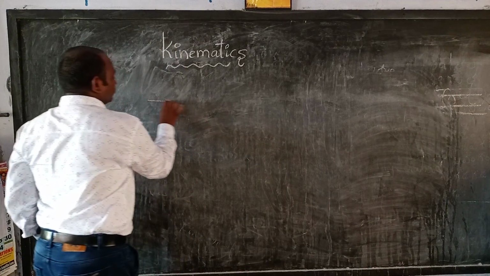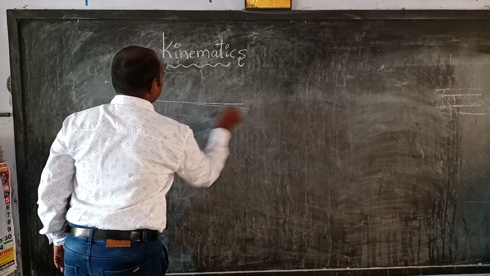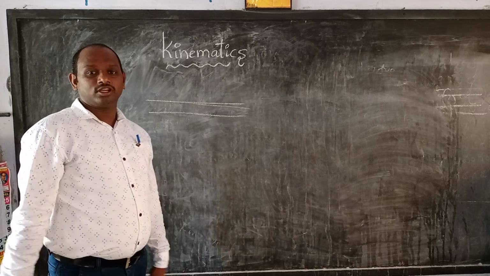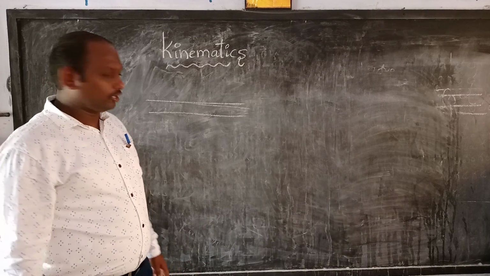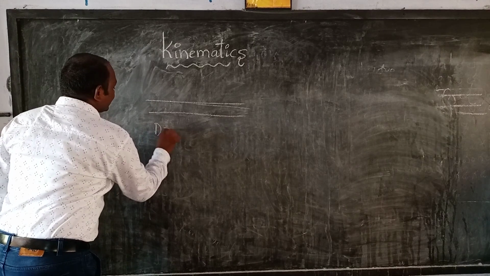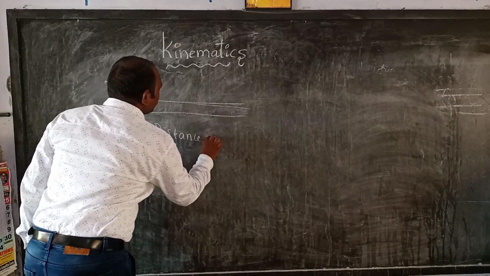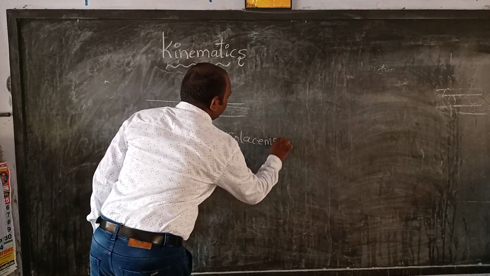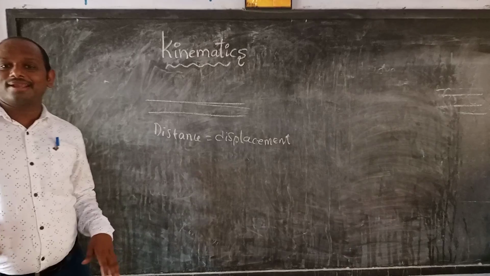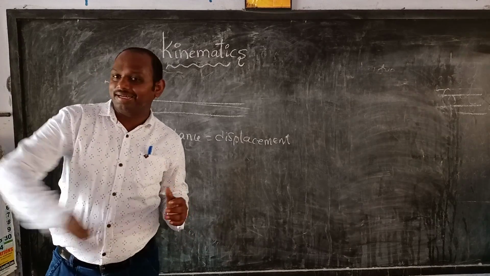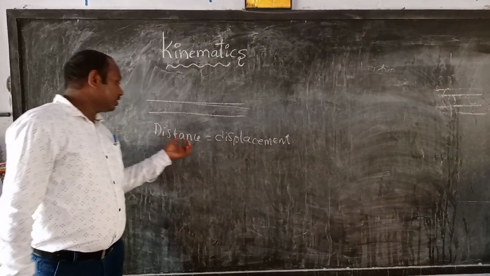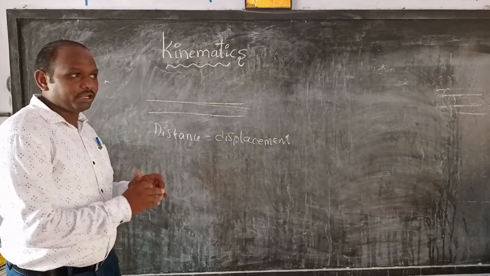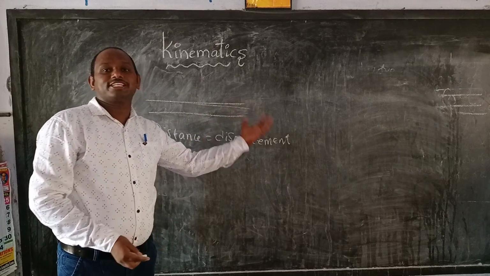So in a straight line, what about distance and displacement? In a straight line, distance equals displacement. In a straight line, or rectilinear motion, means in a straight line, distance is equal to displacement. So both will be equal when the body is moving in a straight line.